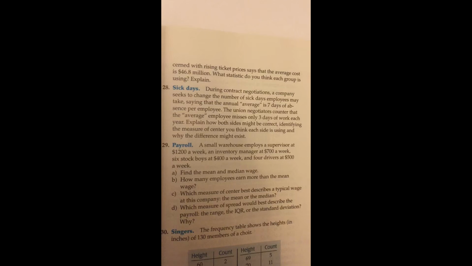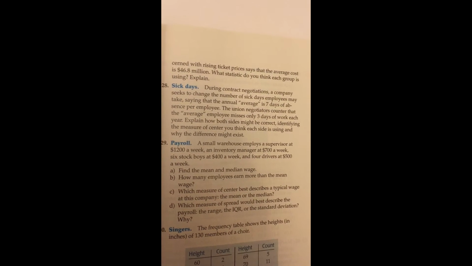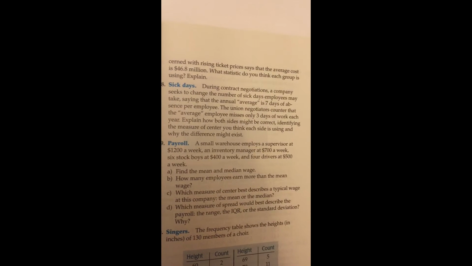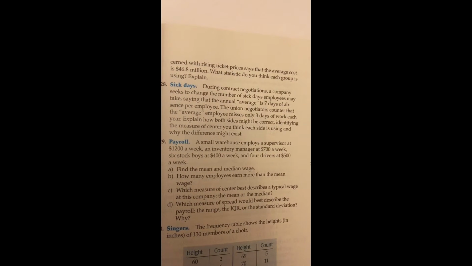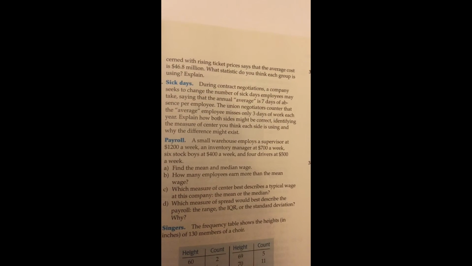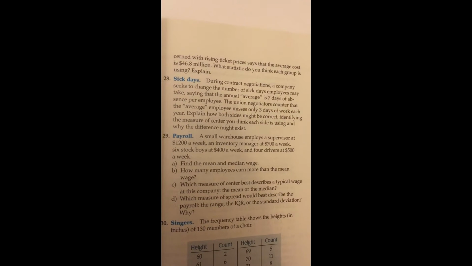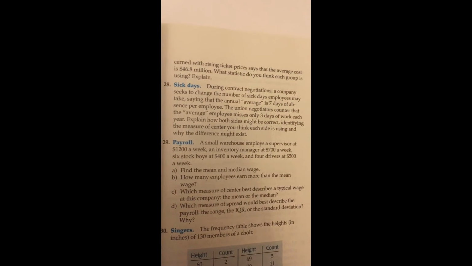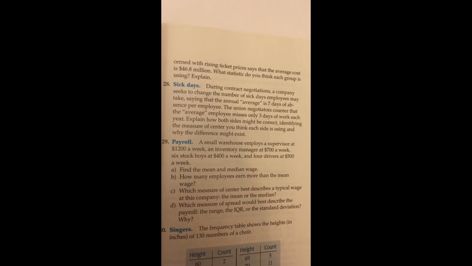Alright, so our last question is number 28. During contract negotiations, a company seeks to change the number of sick days employees may take, saying that the annual average is 7 days of absences per employee. The union negotiators counter that the average employee misses only 3 days of work each year. Explain how both sides might be correct, identifying the measure of center you think each side is using, and why the difference might exist.